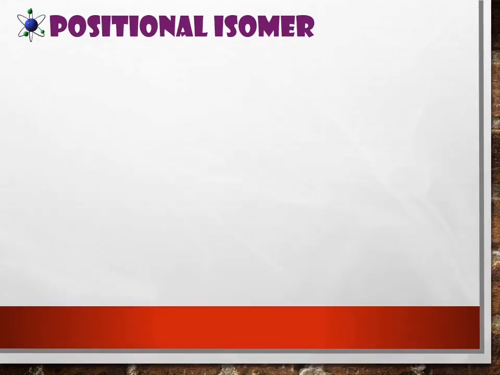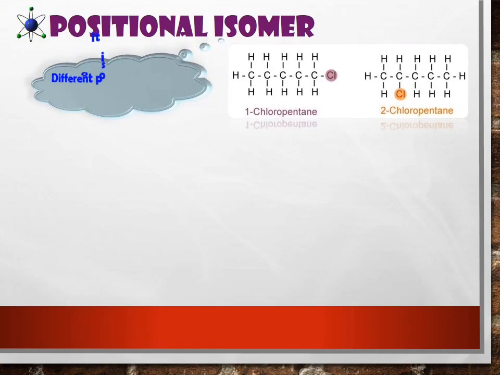Positional isomer. What is positional isomer, guys? Yes, positional isomer must have different position of functional group. How? Look at this example. We have 1 chloropentane here become 2 chloropentane. So what you can see here, the position of functional group here. This is the functional group. See? We have chlorine here, alkyl halide.